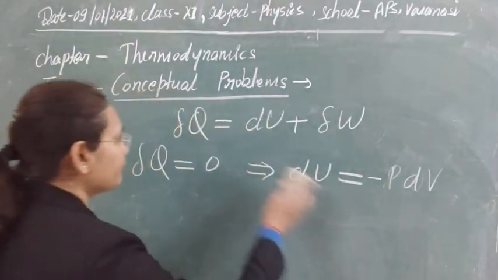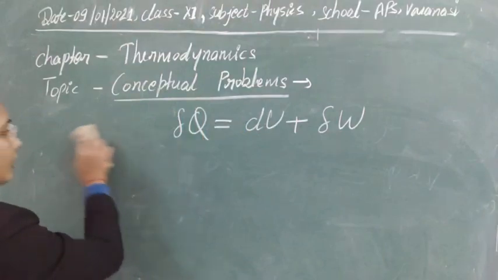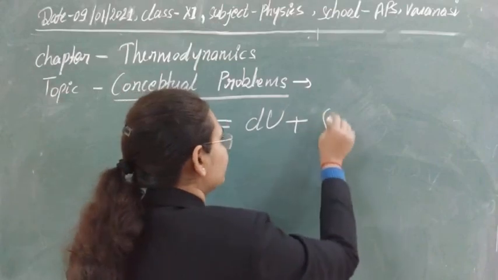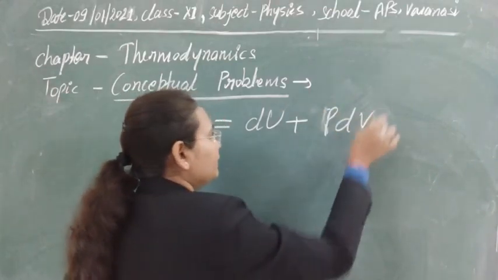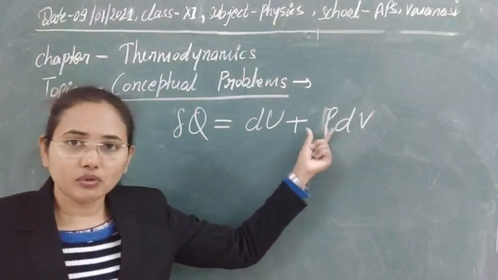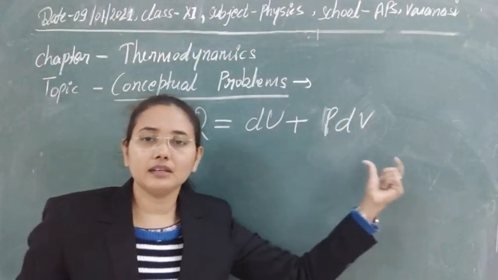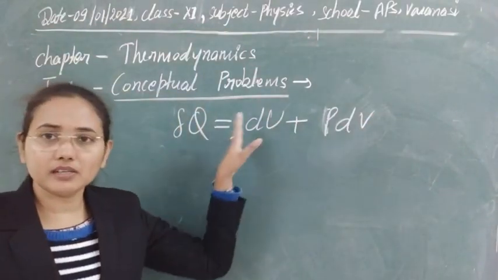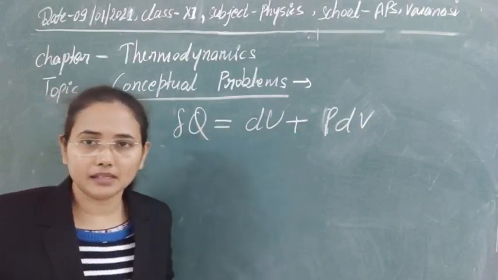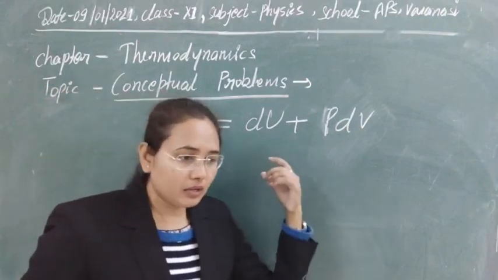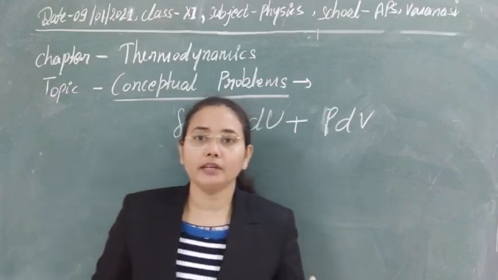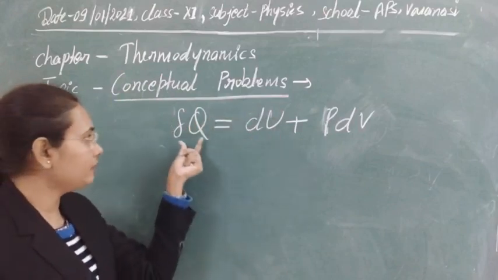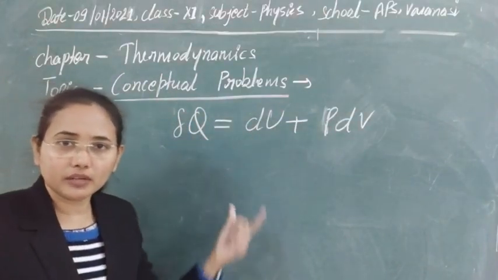Third process that we were talking about, as in the question, in the place of delta W you want to write, suppose we are writing PdV. As P is constant here, we are only talking about the change in the quantities that we are using. I think students there is no confusion why I am using delta at some places and d at others. For all the thermodynamic variables that are path dependent, I am taking the change in those variables. This is denoted by delta so that you can understand this.